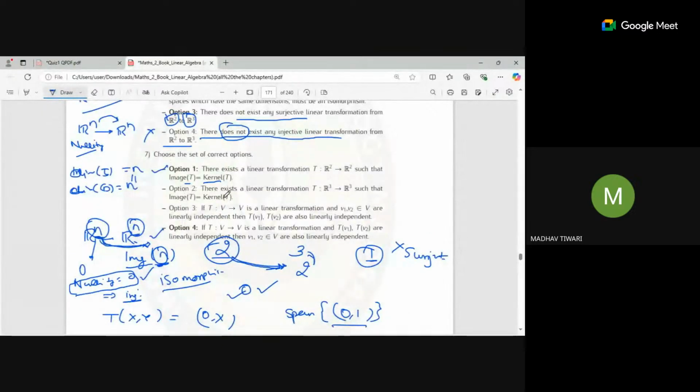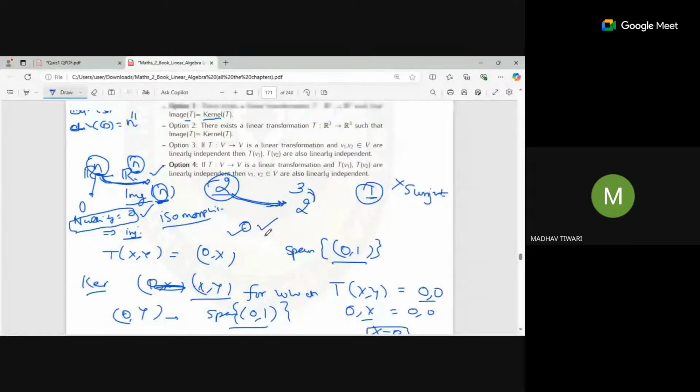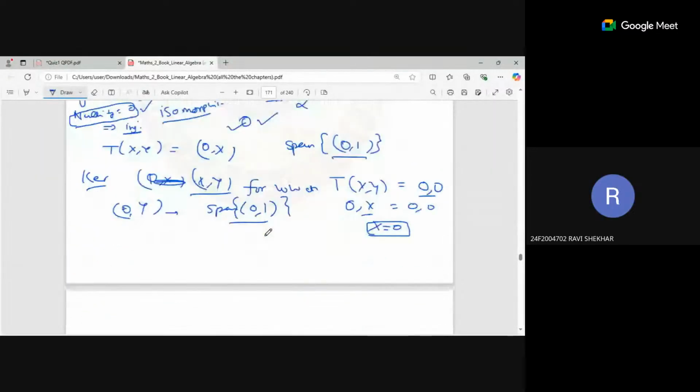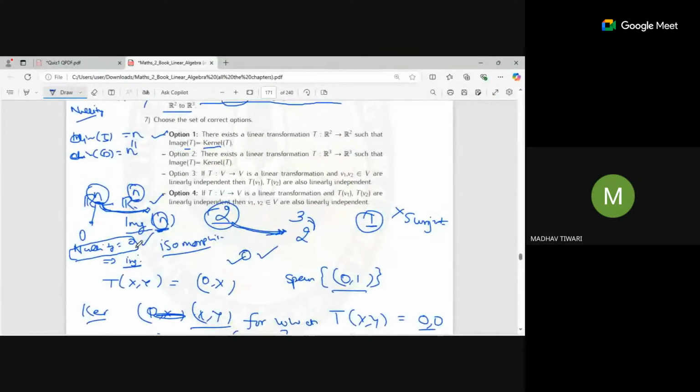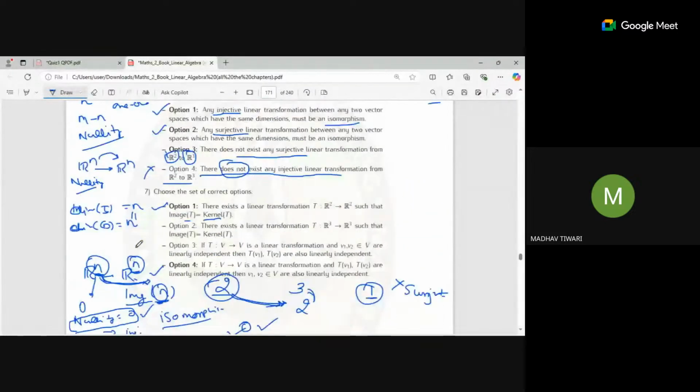Next, there exists a linear transformation such that the image is equal to the kernel, from R3 to R3. We have to check. This is not possible, so it will be false. Why? Can anyone explain why the image space of T cannot be equal to the kernel space of T?